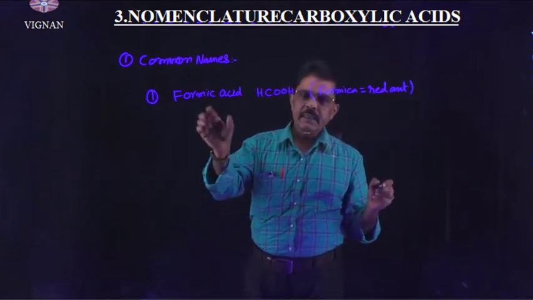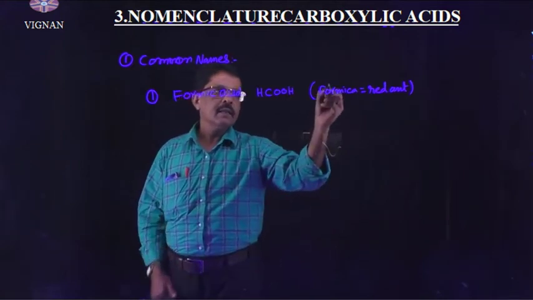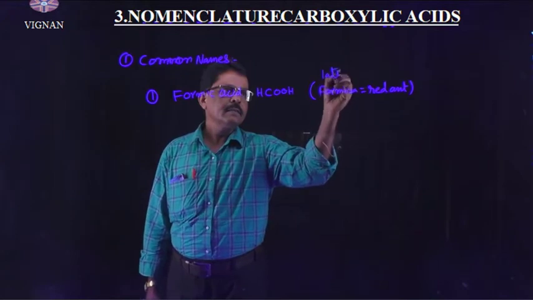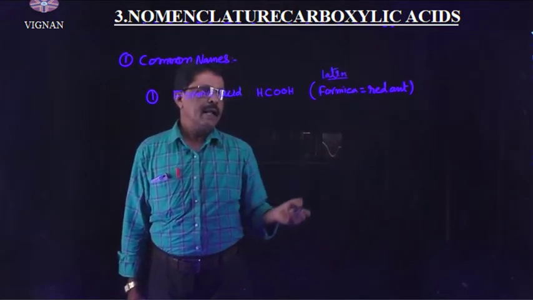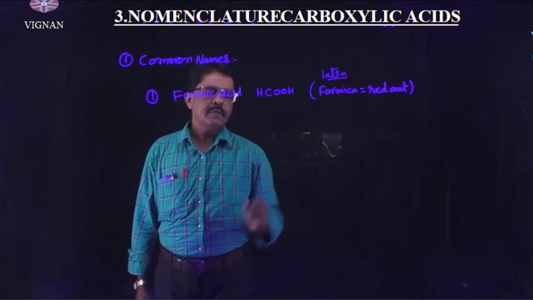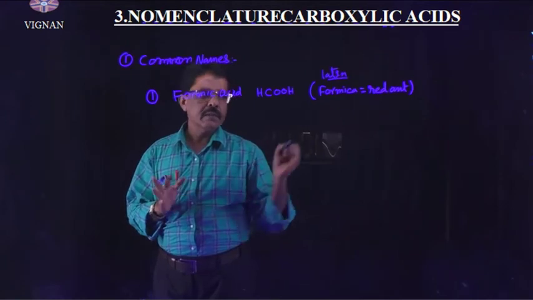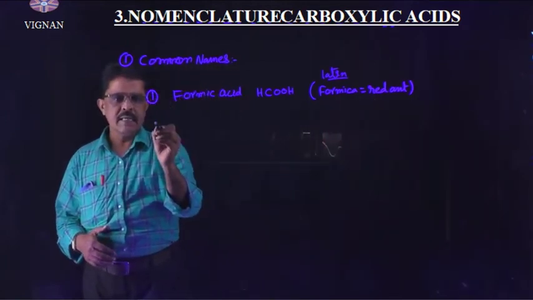So it is available in the red ants. The Latin name of red ant is formica. Formic acid is derived from the source of availability of that carboxylic acid.